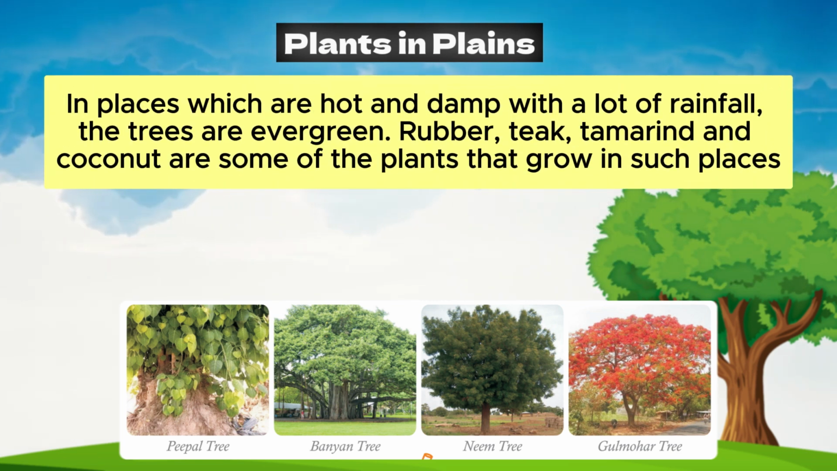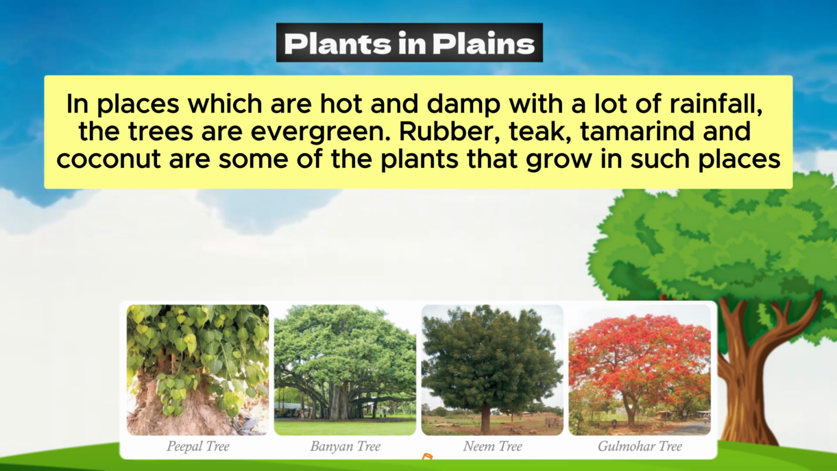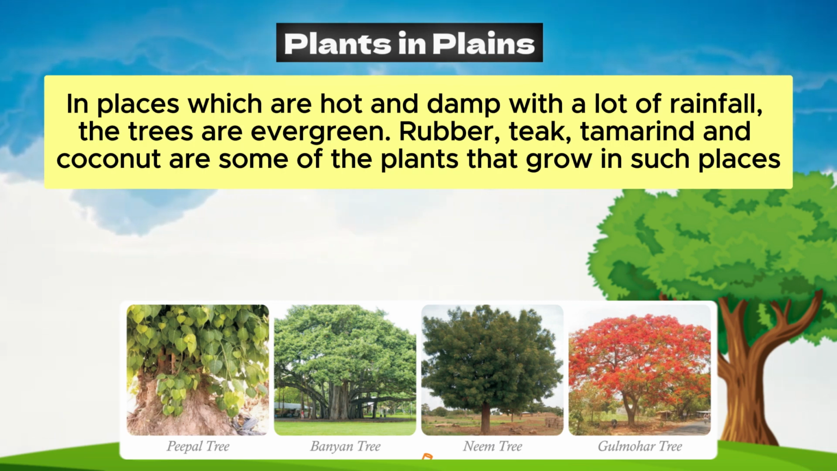In places which are hot and damp with a lot of rainfall, the trees are evergreen. Rubber, teak, tamarind and coconut are some of the plants that grow in such places.